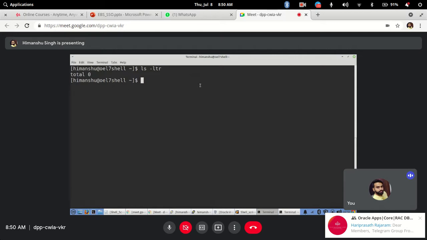I will simply use mkdir, which is the command for make directory, and then mention the directory name that you want to make. Let's say I want to make test1 and hit enter. The directory would be created. Now if I do ls -ltr, you will see a directory got created. Clear?